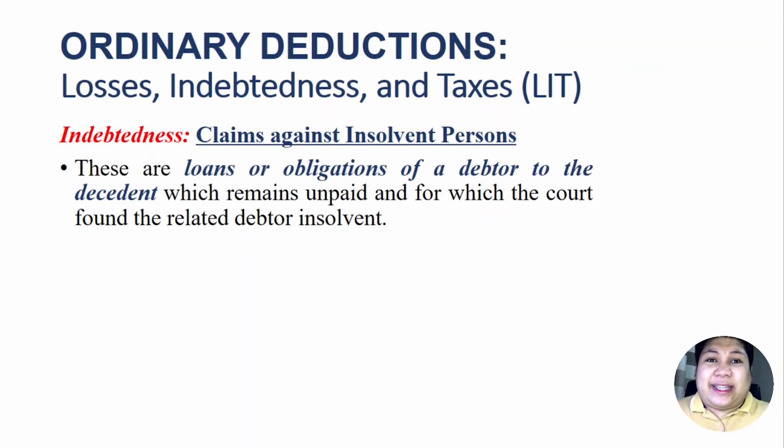So in this case, the decedent is not the one who borrowed money, but the one who actually lent money to third persons, the debtors. And these debtors were found to be insolvent by the court. That is why this can also be deducted from the gross estate, because technically there is nothing to collect from these persons because they are insolvent.